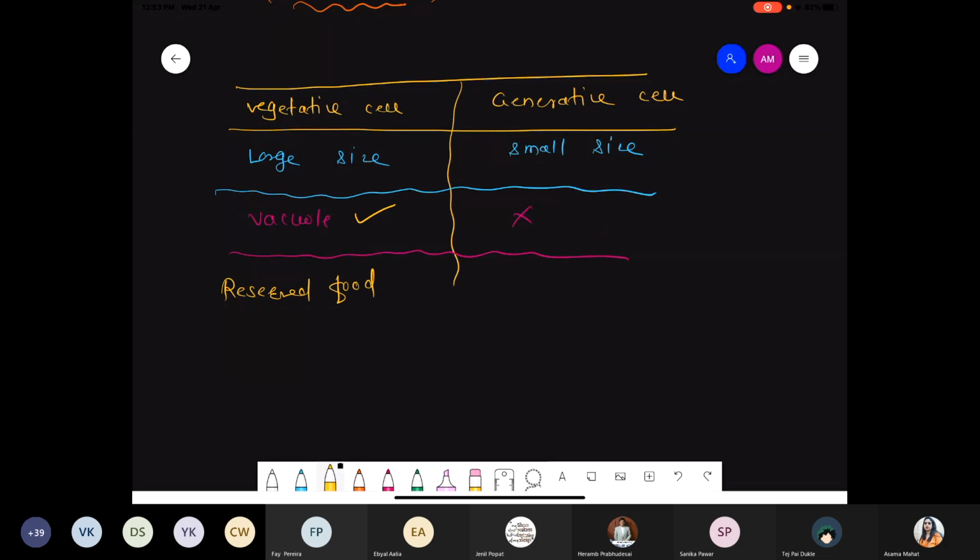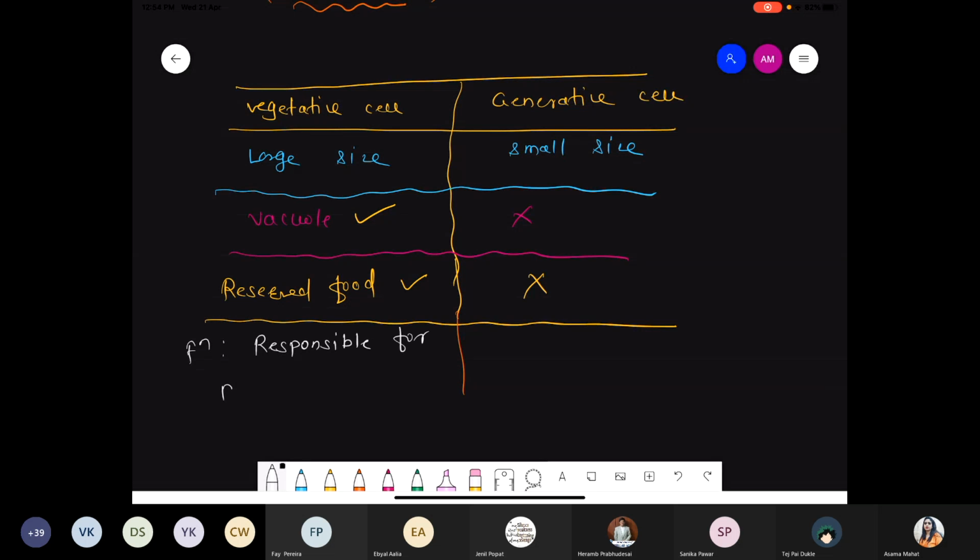Reserved food material is part of the vegetative cell, and in the case of the generative cell, such reserved food material is totally absent. And the last point, with respect to function: the vegetative cell is responsible for pollen tube formation during the fertilization process. We will see that later when we talk about double fertilization.